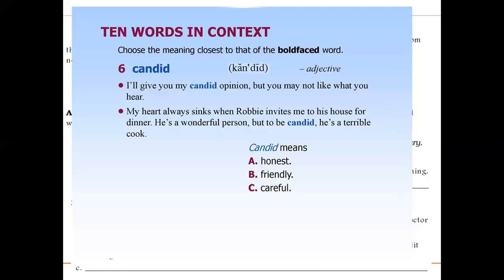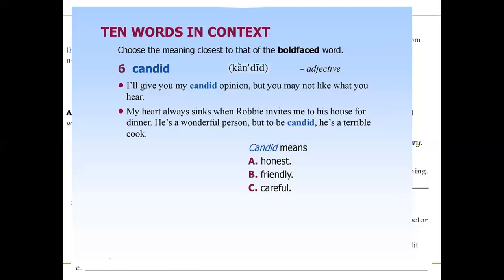So a candid person gives an opinion, and his opinion may or may not offend someone. It depends, because some people like to listen to the truth and some people won't. Some people are oversensitive and they don't like hearing something bad or honest or true.